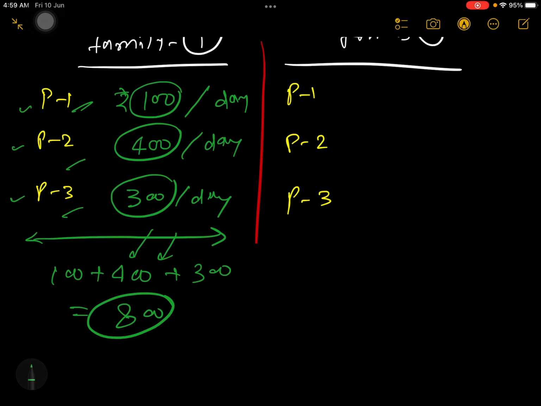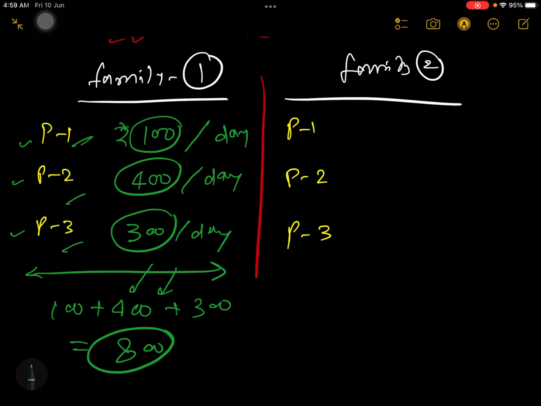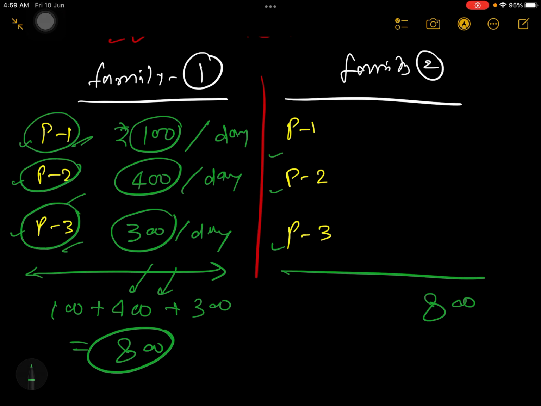Now we have some other family. Suppose this family is also going to earn the same 800 rupees, but we have a condition: everyone should earn the same amount of money. Like in family 1, all the people are not earning the same money. But in family 2, everyone should earn the same amount of money.